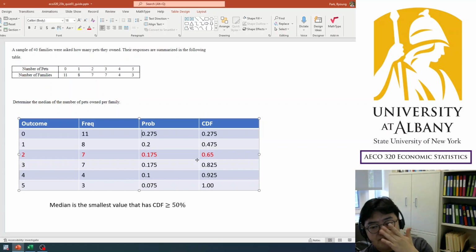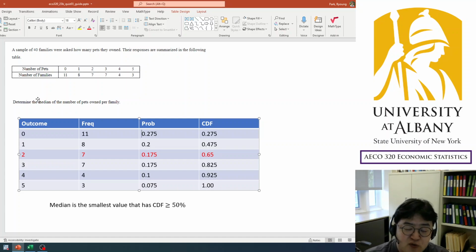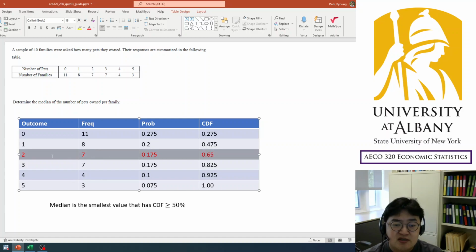You can keep doing this, but you don't need to, because what we need is the median. And if you remember what I did in the lecture, what we want is CDF greater than or equal to 50%. So already we are over 50%, so this is the median. This is the smallest value satisfying this inequality. That is the median. So the answer is 2, right?